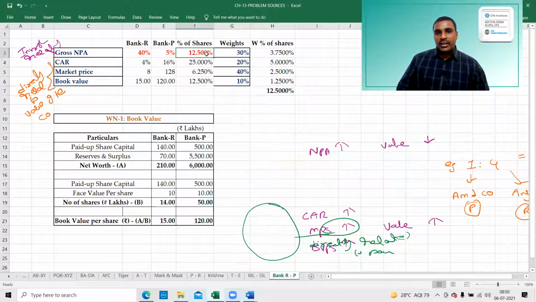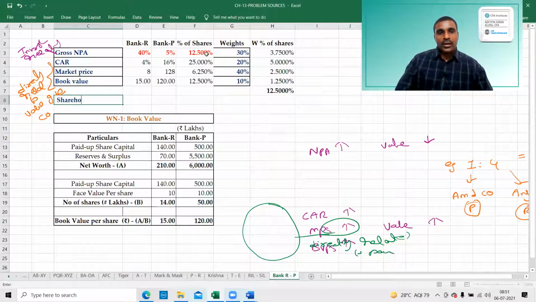So rather than taking any one of these individual values, they are taking the weighted average of these values, so that we are giving importance to all these parameters. If you do the weighted average, it will come to 12.5%. What is the 12.5%? Shareholders of bank R will get only 12.5% of the number of shares in Bank P.